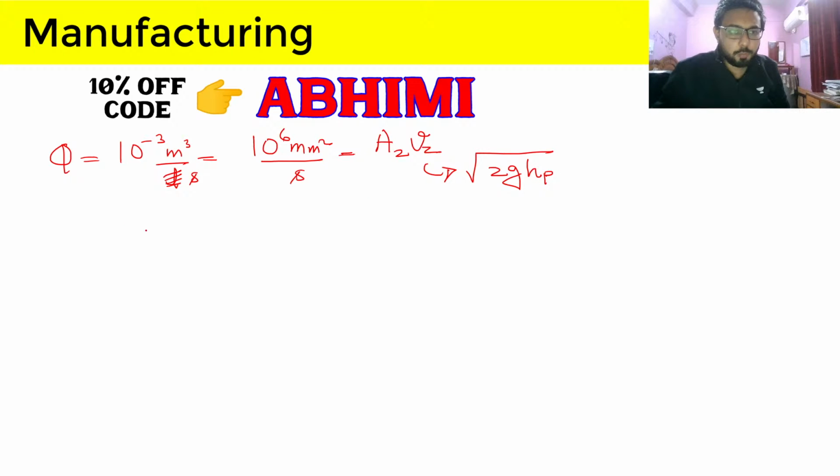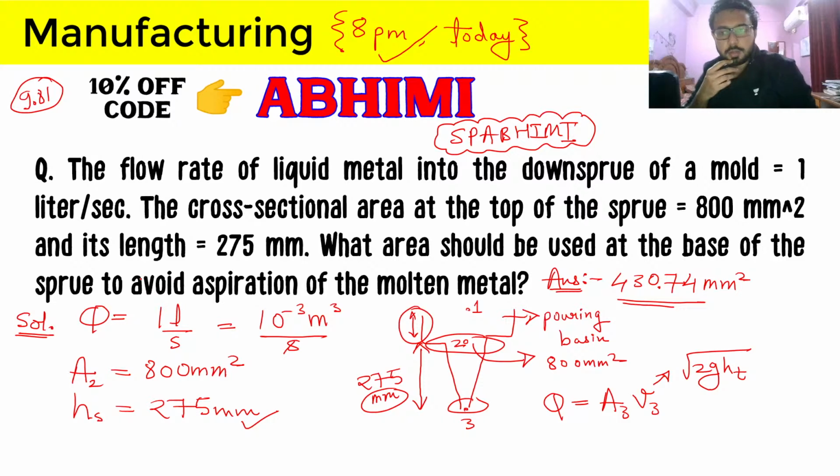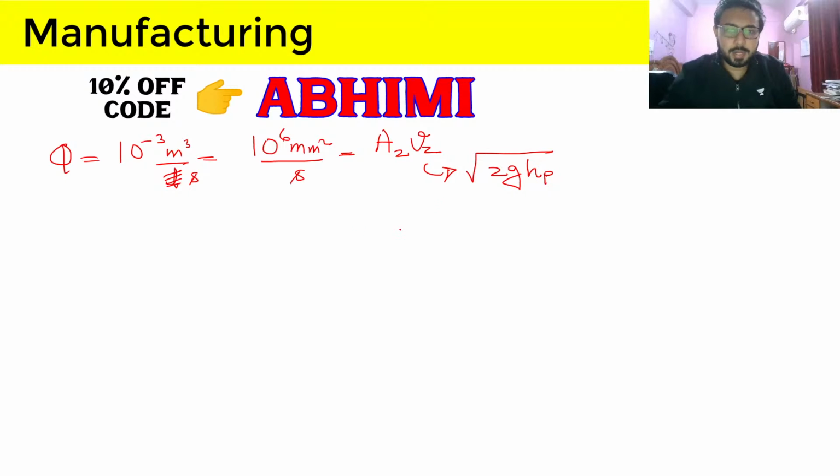So area of top of the sprue is given as 800, and area of top sprue we will just write it here, and then this velocity at 2 will come out as 1250 under root 2g HP.